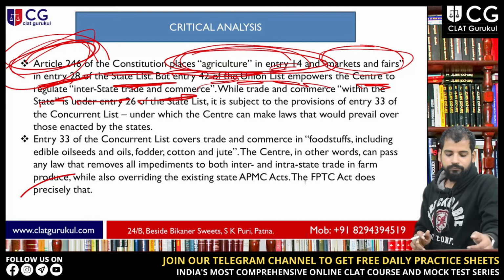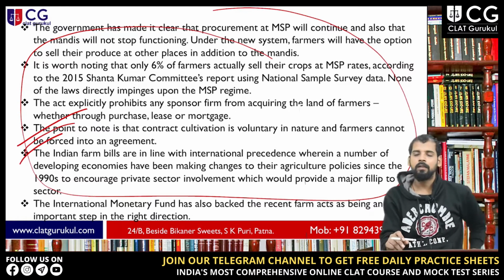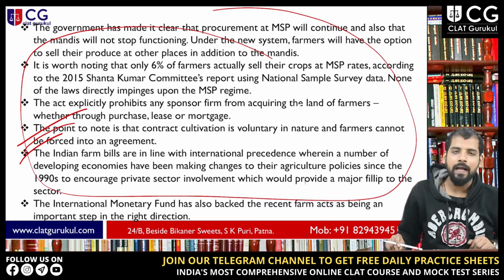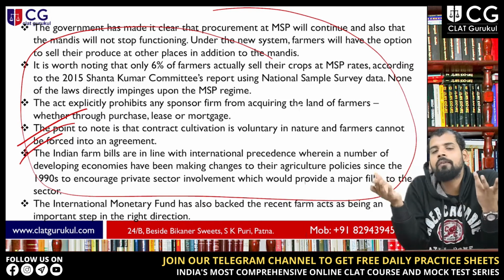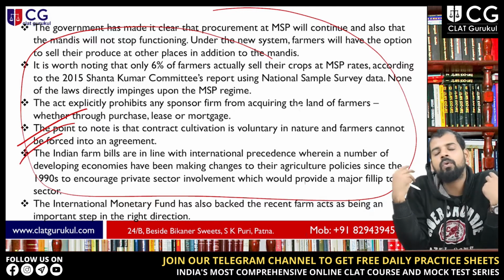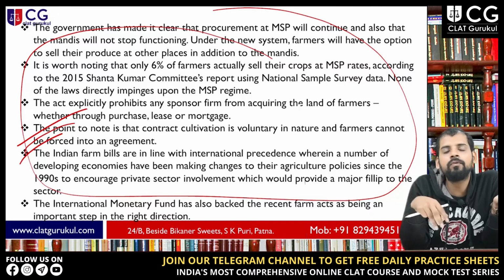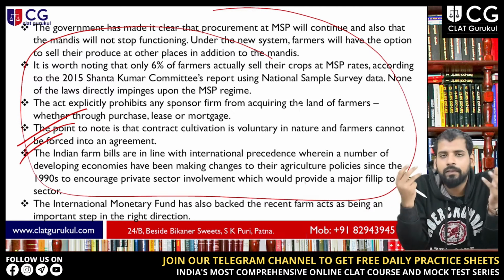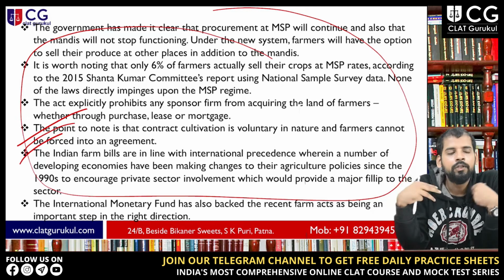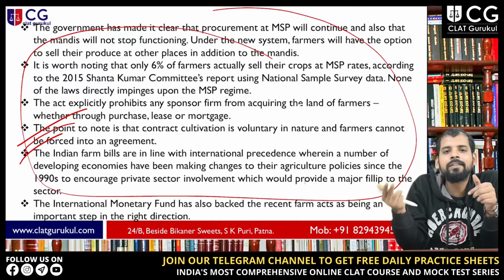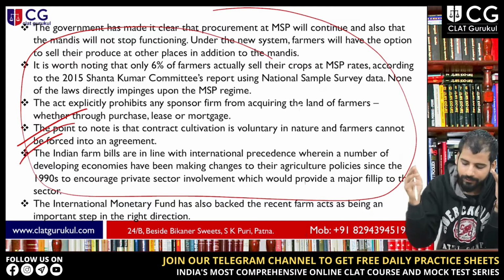Next, these are just factual things. If you critically analyze this act, the government is also saying that contract cultivation is voluntary in nature, that you don't have to do it compulsorily. You have an option for contract farming also. But still, there's an issue: first you have to create awareness about these things. You just implemented all these decisions on small and large farmers, so how will they understand these concepts? So awareness needs to be created.